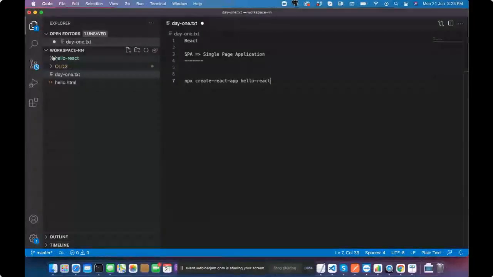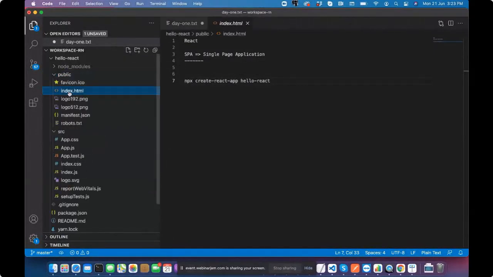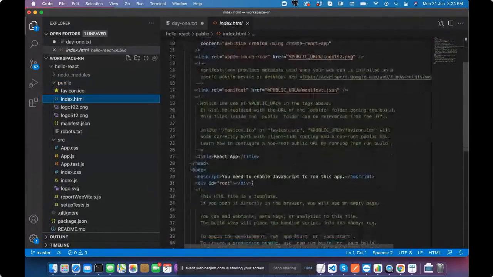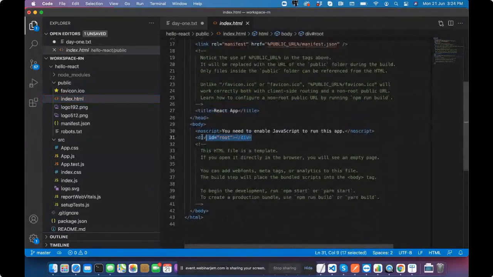We go there, right? We have src, and this is our hello react, index.html in the public folder. We have a div root, so the whole React tab is sitting on top of this div root.